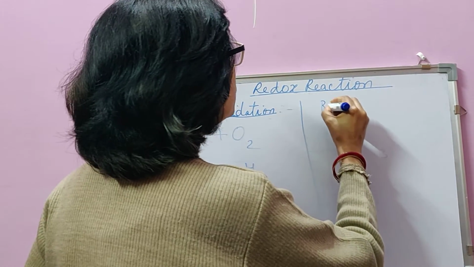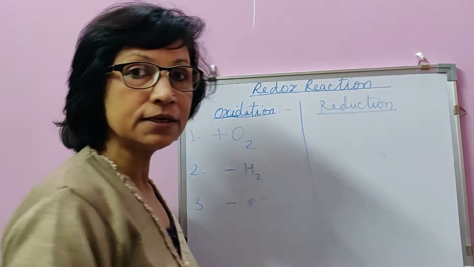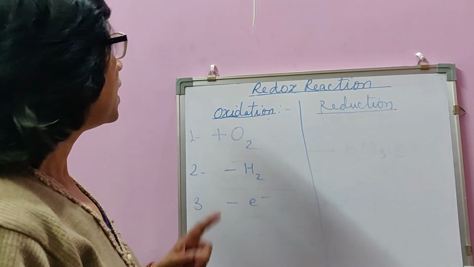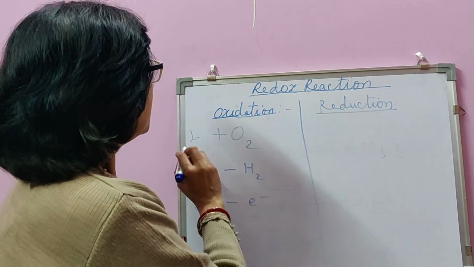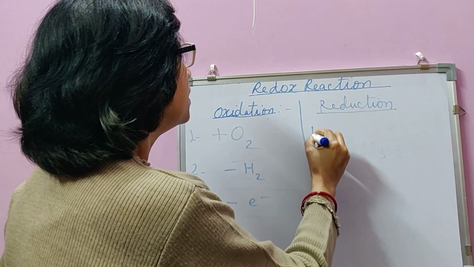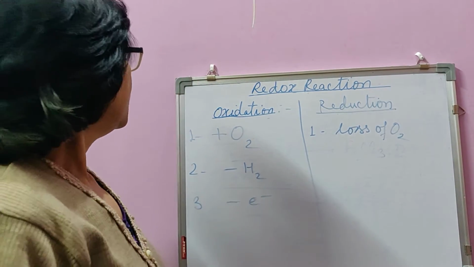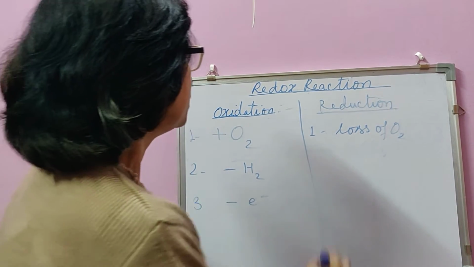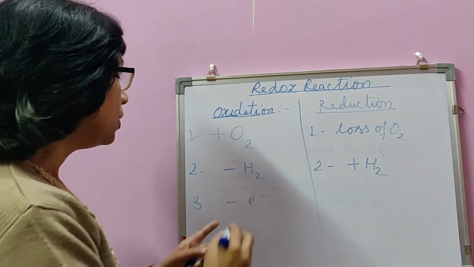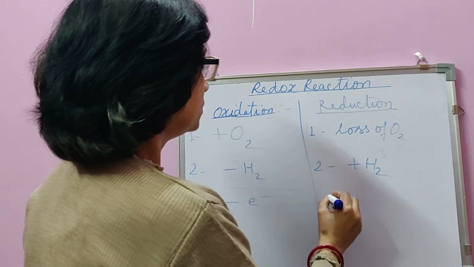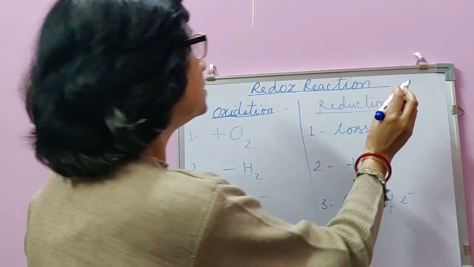And what about reduction? You also know that a reduction reaction also happens, because we already discussed that hydrogen is a reducing agent. So what happens in reduction? It is just the opposite of oxidation. See, gain of oxygen is oxidation, then loss of oxygen is reduction. Similarly, loss of hydrogen is oxidation, so gain of hydrogen is reduction. And loss of electron is oxidation, so gain of electrons is reduction.